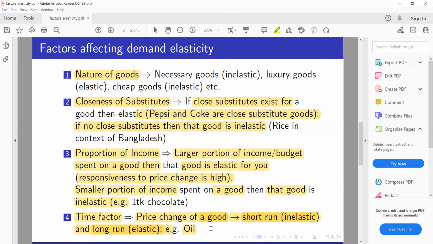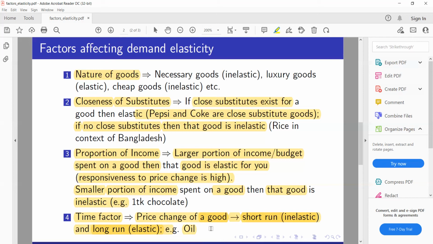Let's say the oil price increases. Now you use oil in driving or for different other reasons. So let's say you need oil to drive your car, and the oil price goes up. However, you do not react immediately. In the short run, your demand for oil remains inelastic.